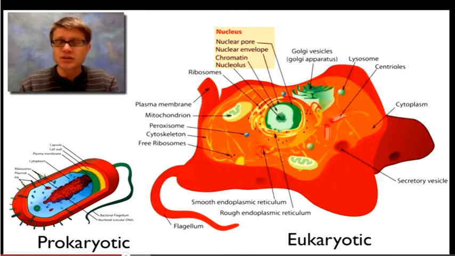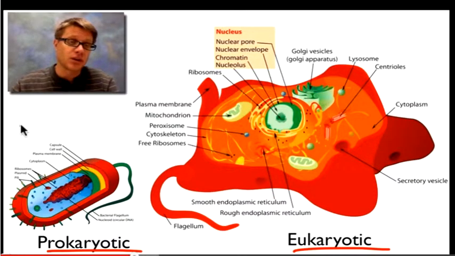Of the cell. First thing you should know is there are two major types of cells. We have what are called prokaryotic cells and then eukaryotic cells. Prokaryotic cells are going to lack a nucleus. They're "before the nucleus," if we break down that word. So there's going to be no nucleus. Eukaryotic cells are going to have a nucleus.